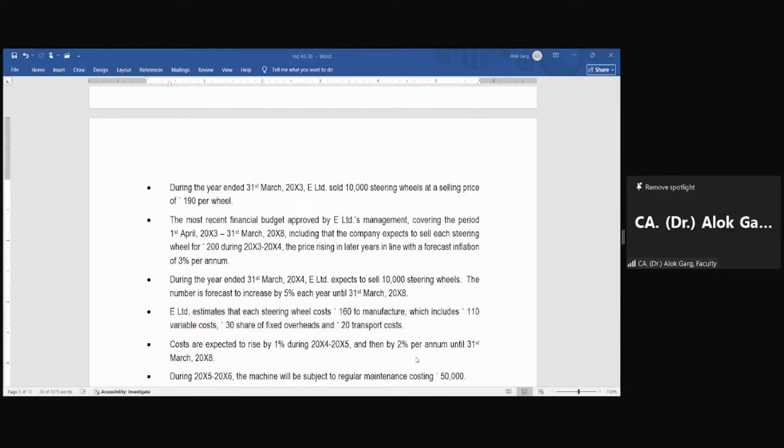Salesh, what is the meaning of this? Sir, it is telling about the expenses that we will incur.